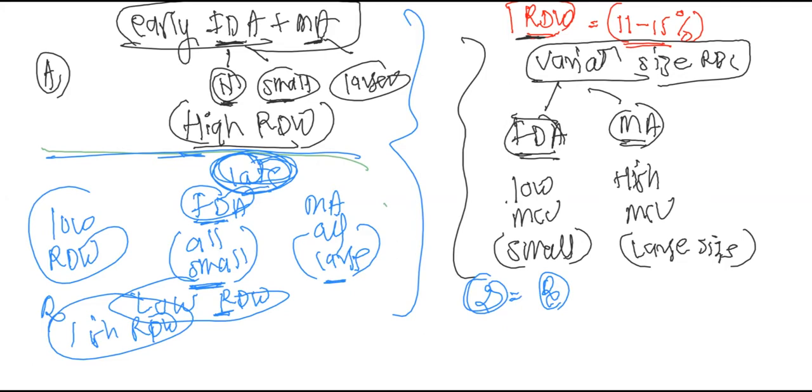Does anybody have any doubt about this? Because this is what is very confusing. If you have any doubt, you can raise your hand and I'll unmute you, because this is one of the most important things which is not answered in any books. Or even if you read it from the books, it is not understood.